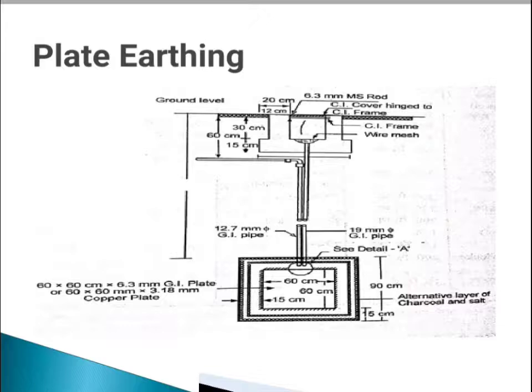Then in order to maintain proper soil resistance, we have to maintain the moisture condition in the soil in order to reduce the earth resistance. So the earth current from the earth wire flows easily in the ground. So we have to add water into the ground with the help of a pipe.